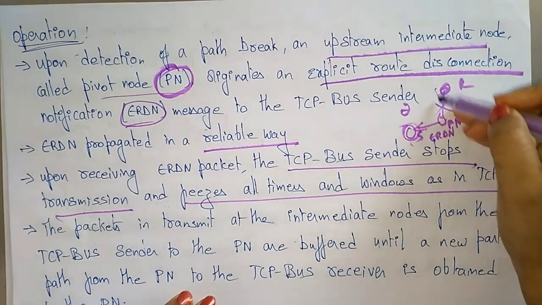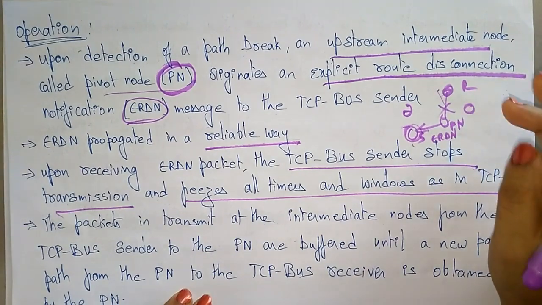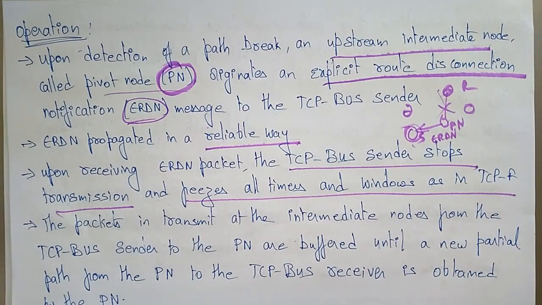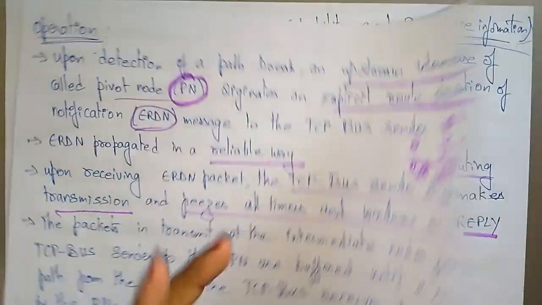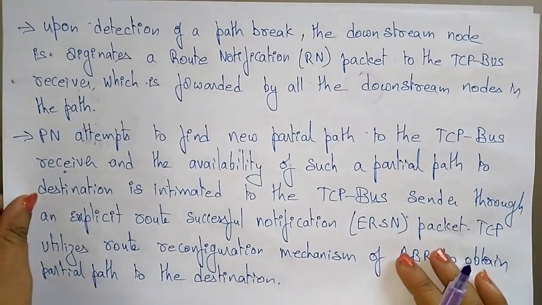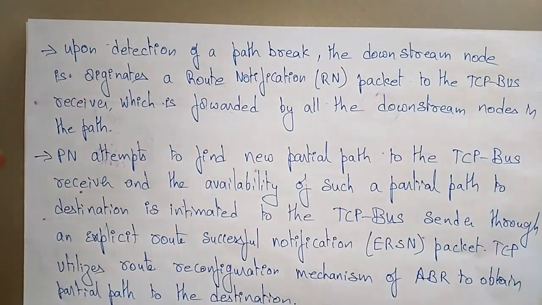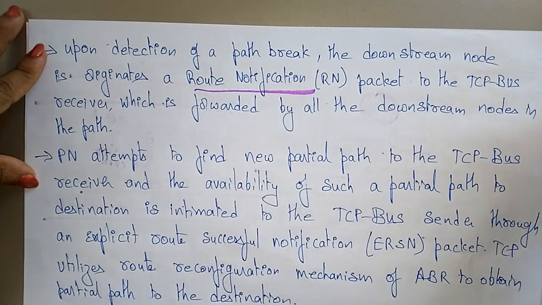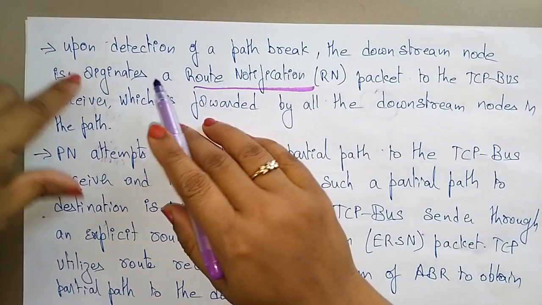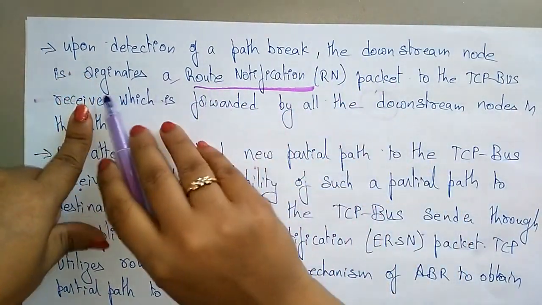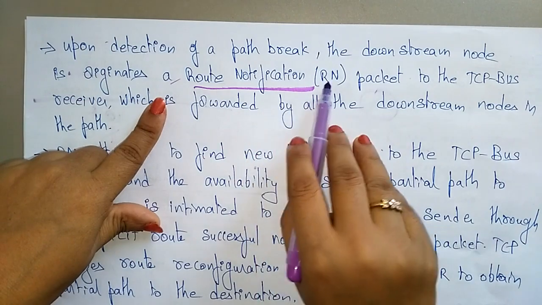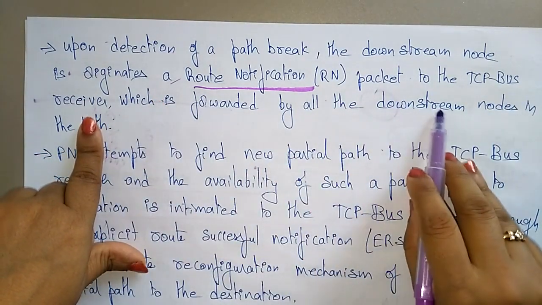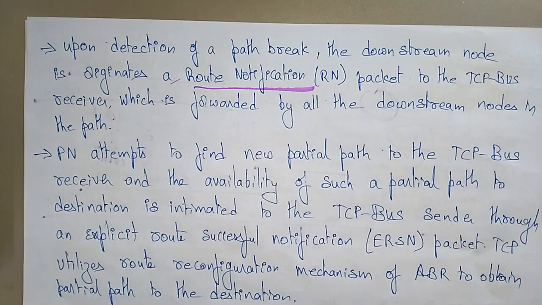So until a new path is formed from the PN to the TCP receiver is obtained by the PN, a buffer is maintained until a new path is established. Upon detection of a path break, the downstream node originates a route notification. Here we are talking about upstream and downstream. Upon detection of a path break, the downstream node originates a route notification RN packet to the TCP bus receiver, which is forwarded by all the downstream nodes in the path.